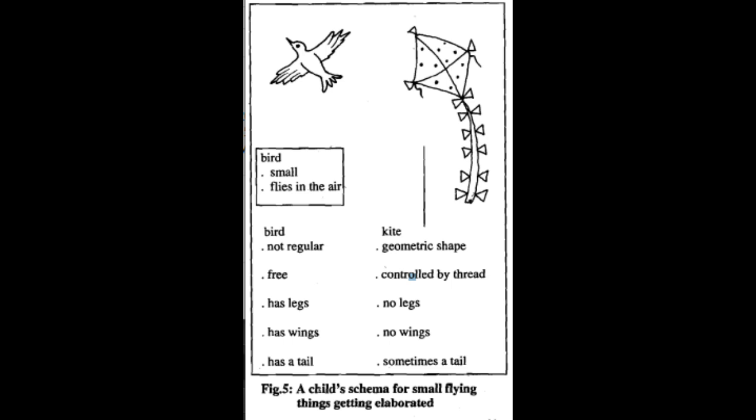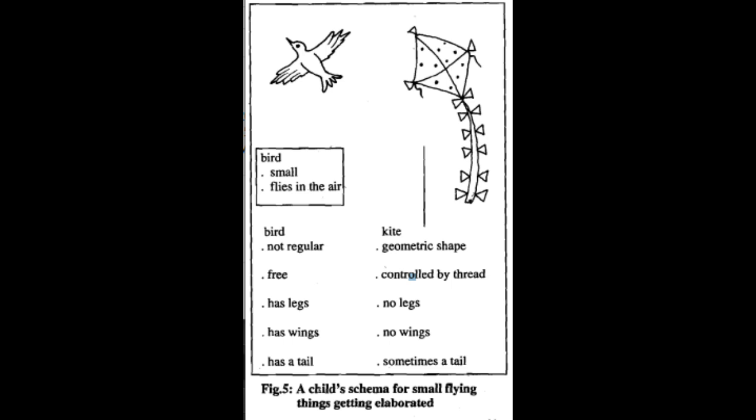Example 1. When Goody was 2 years old, she used to call all kites birds. Her schema for bird was essentially a small thing that flies in the air. So, she was assimilating kite to it. With this assimilation, her schema also accommodated. The shape of a kite is more regular than that of a bird. A kite flies in a different way from a bird.